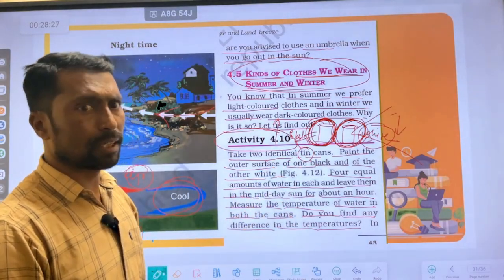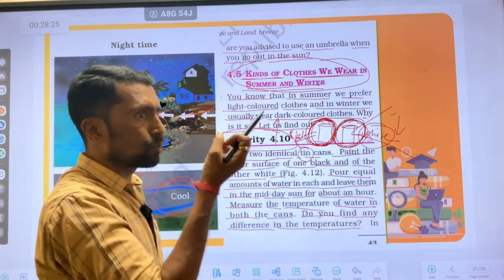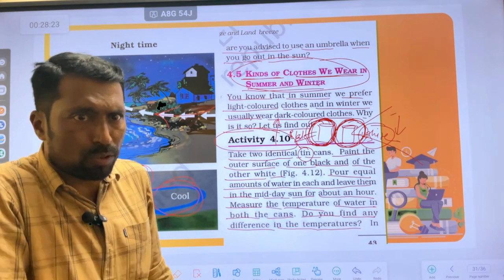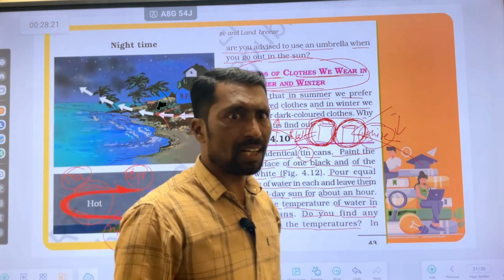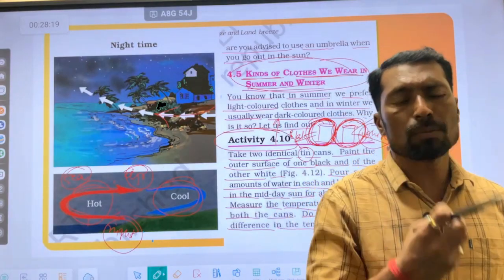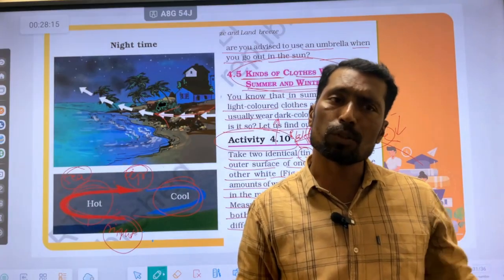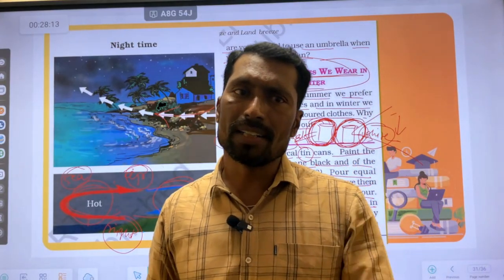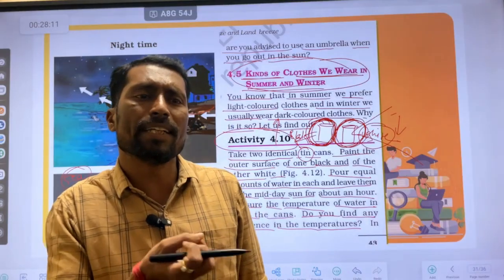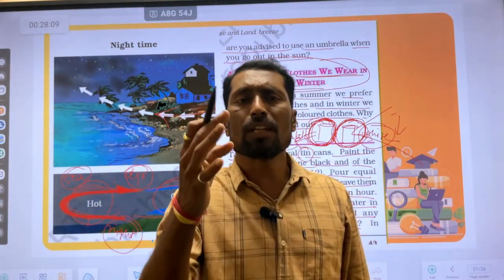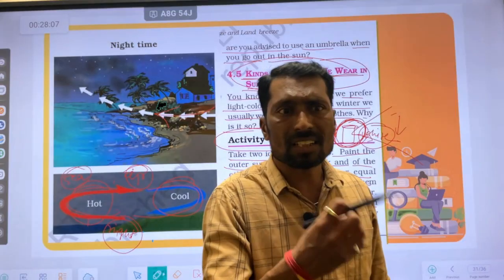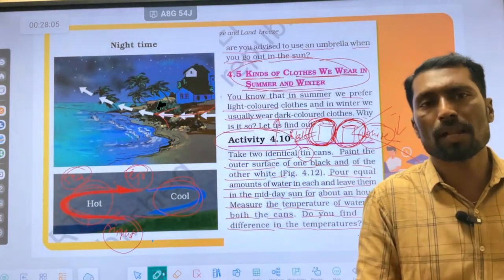According to this concept, black color absorbs the heat energy from the sun. Black has the ability to absorb more heat energy coming from the sun as compared to white. White does not absorb the heat energy from the sun; it only reflects it, because white reflects more as compared to black.